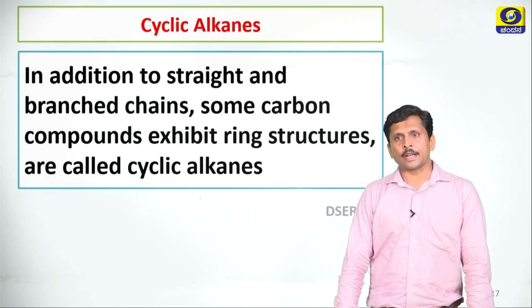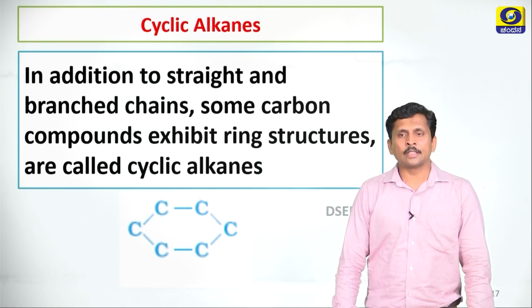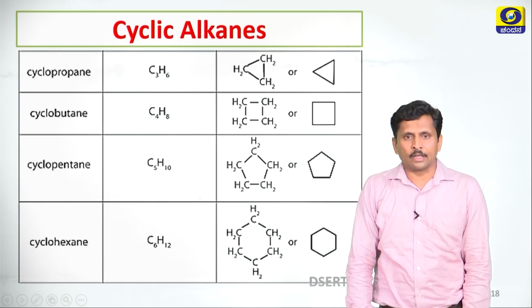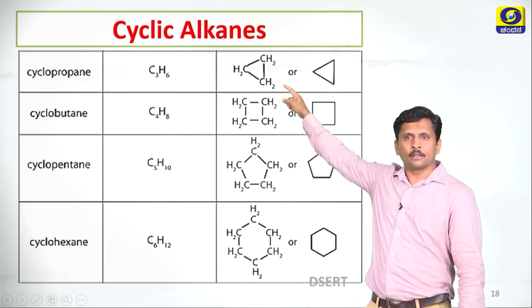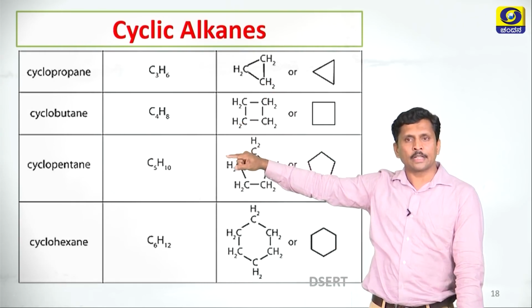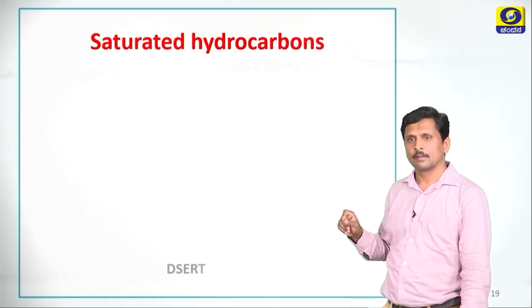In addition to straight chains and branched chains, some carbon compounds exhibit ring structures and are called cyclic alkanes. This is an example of a ring structure. Let us see examples of cyclic alkanes: cyclopropane C3H6, cyclobutane C4H8, cyclopentane C5H10, cyclohexane C6H12.